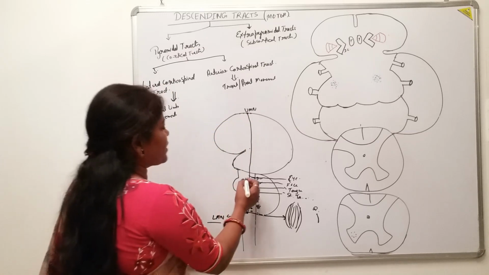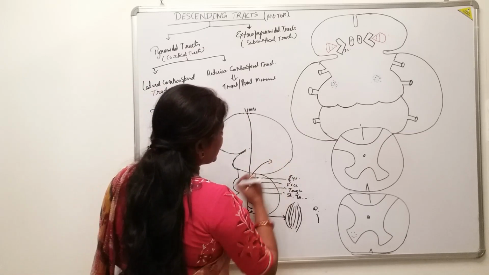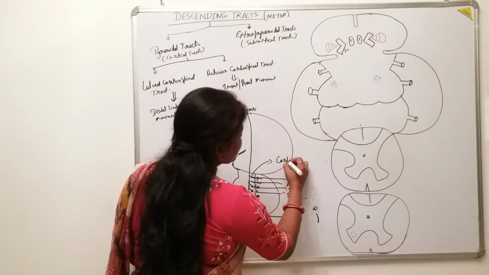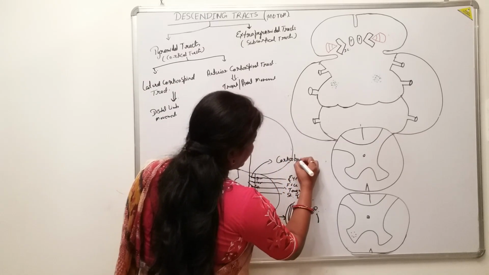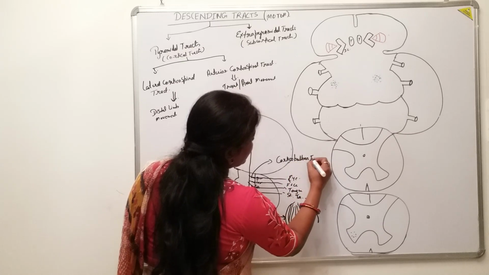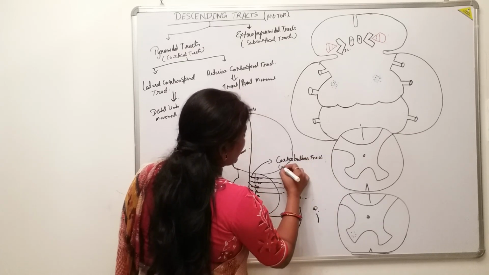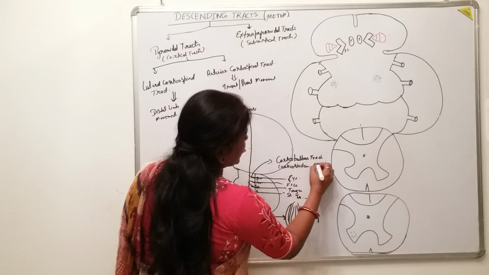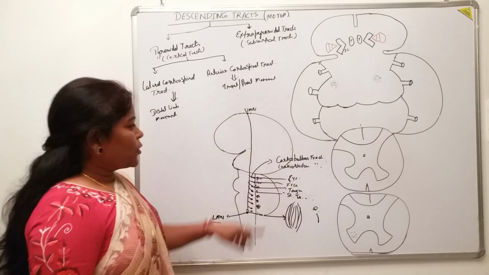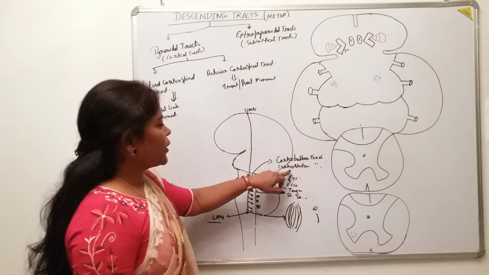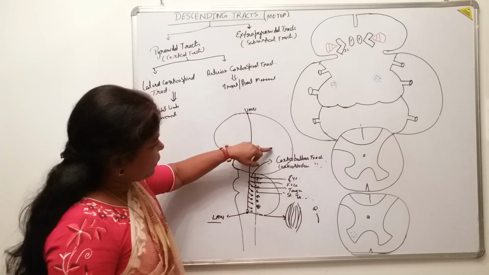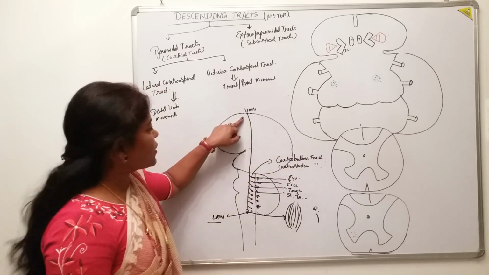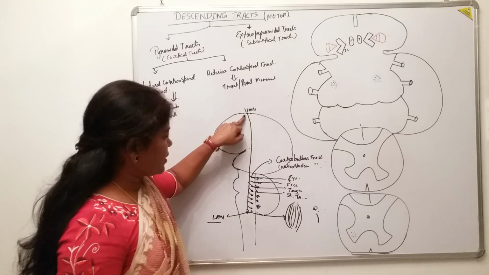This tract has another name and will be discussed under a separate heading: the corticobulbar tract, or you can say the corticonuclear tract, because the first order neuron for this tract comes from the cerebral cortex.